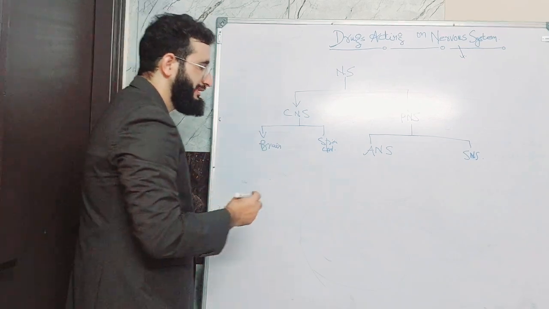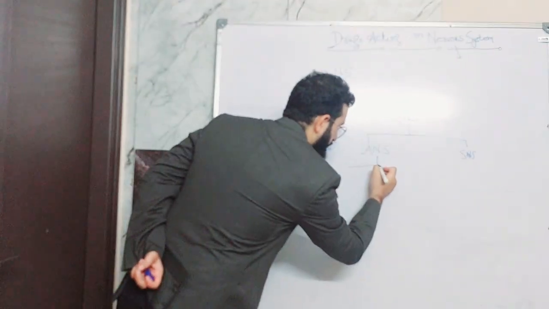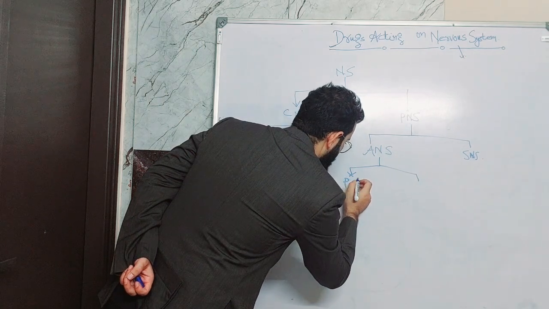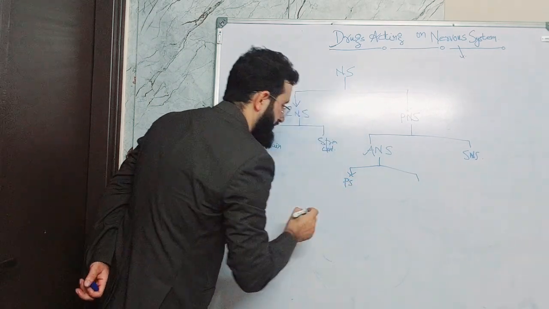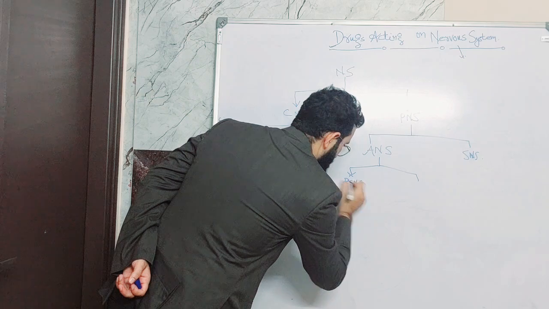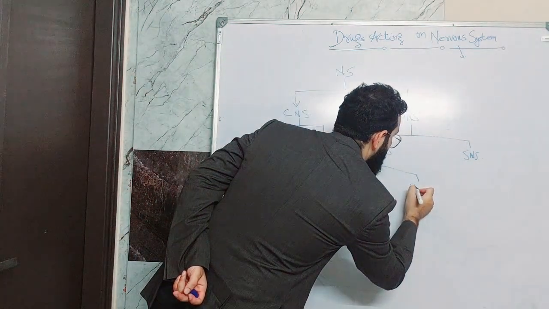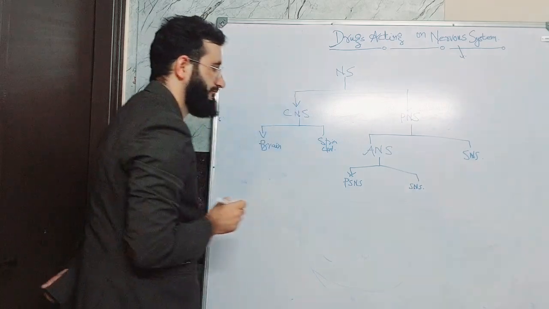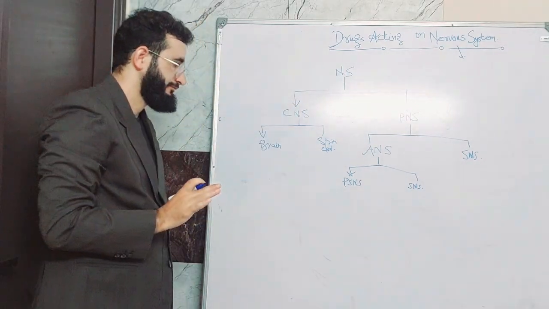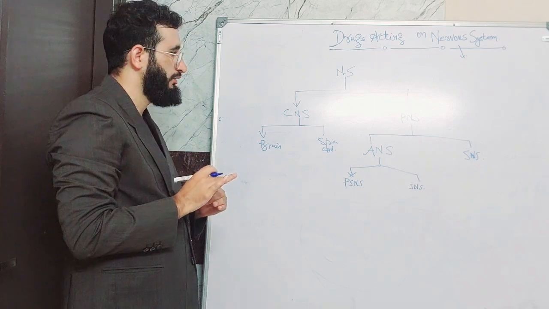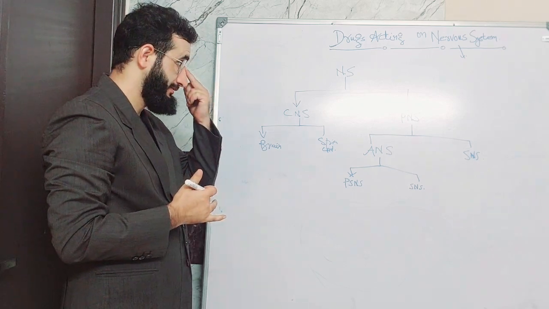And the autonomic nervous system is further subdivided into the parasympathetic nervous system and the sympathetic nervous system. So this is a brief classification of the nervous system.